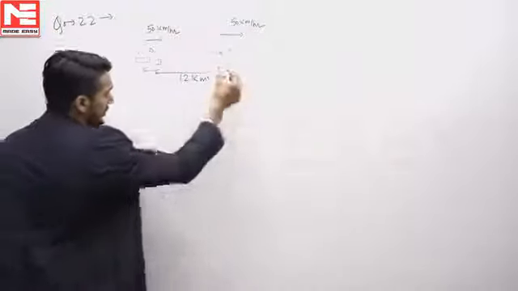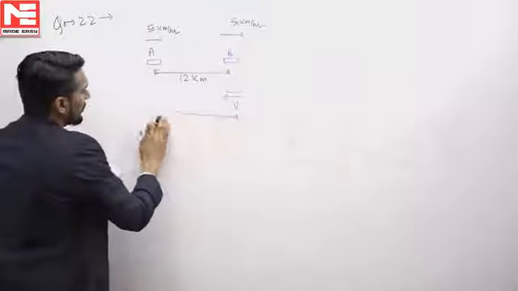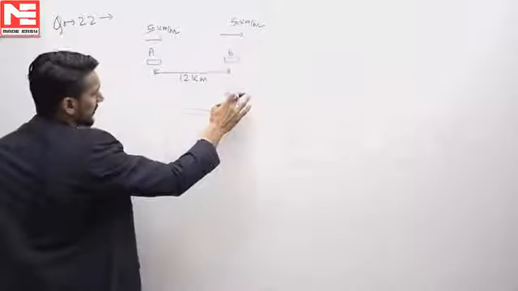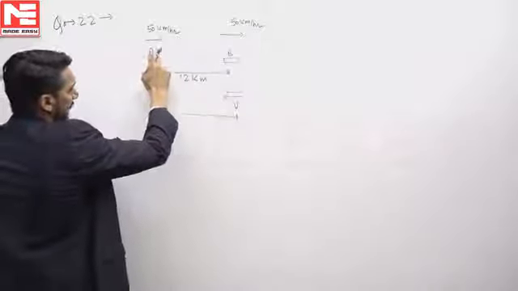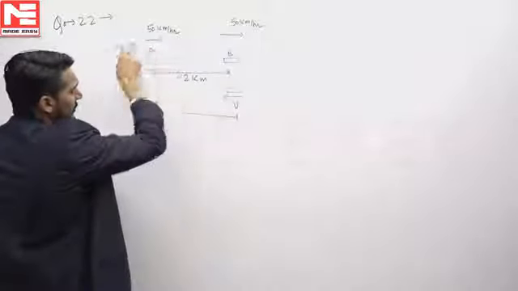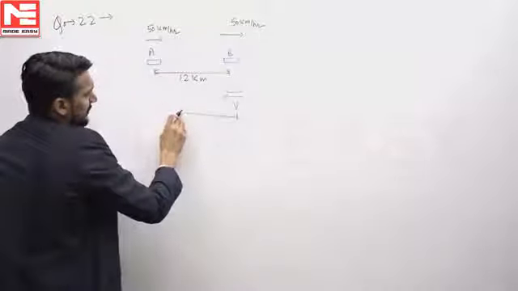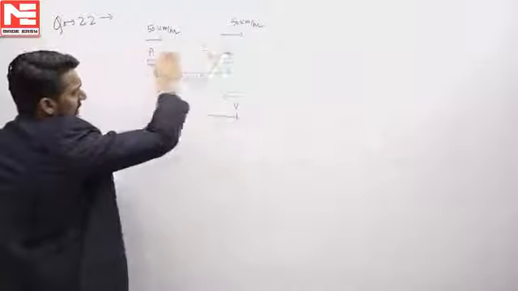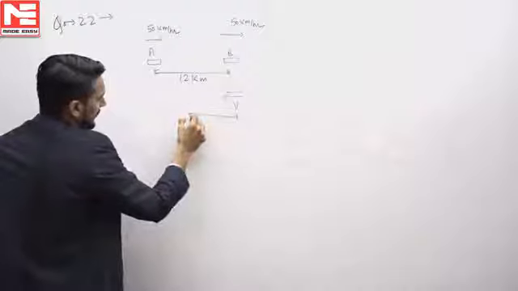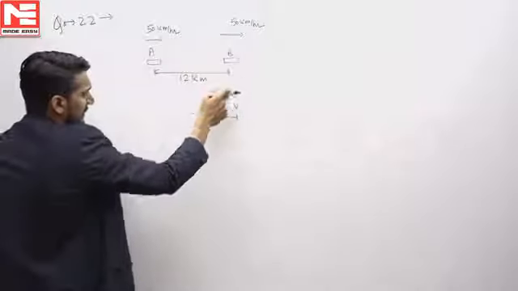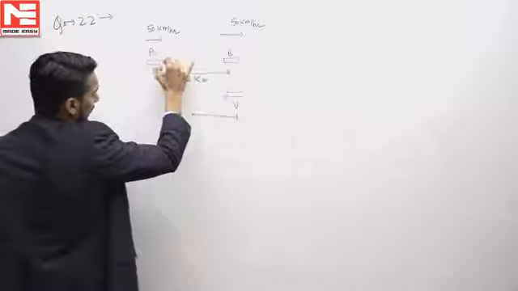So the moment it was here and the moment it has... it is not going to meet this car A at this point, because this car A is also moving in the forward direction and this car C is moving in the opposite direction, that is horizontal backward, because we have assumed these in the horizontal forward direction. So maybe C will come up to this point, and when C comes to this point, A has come to this particular point also, the same point.